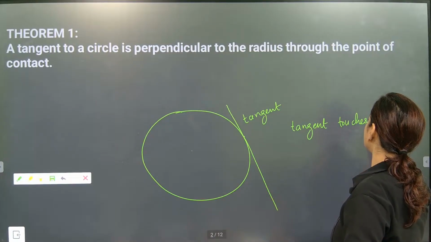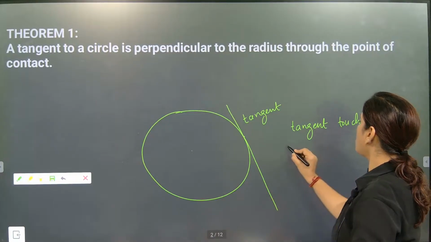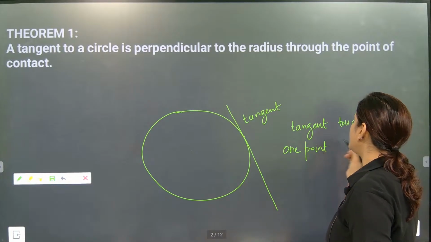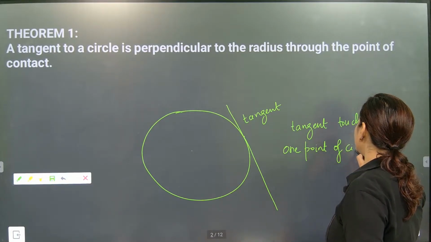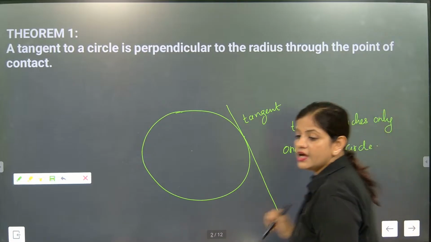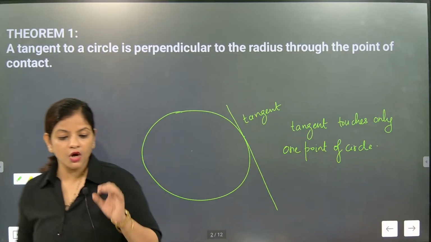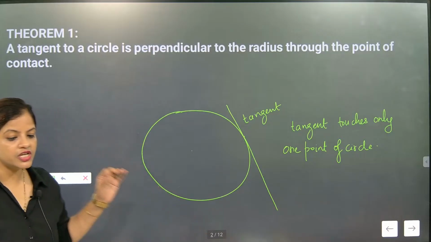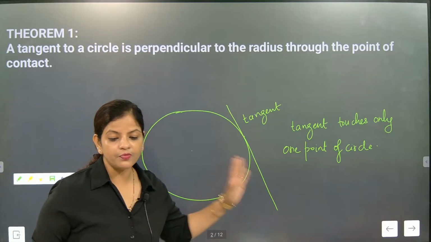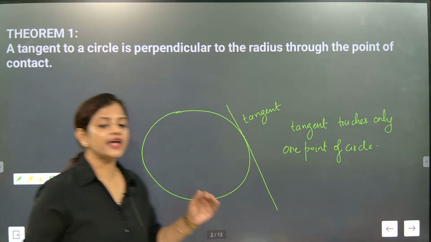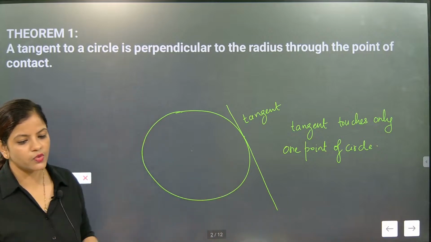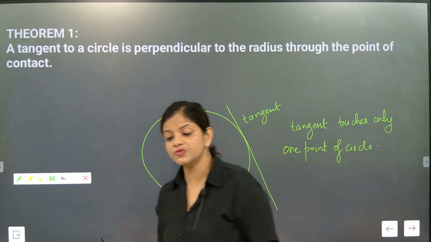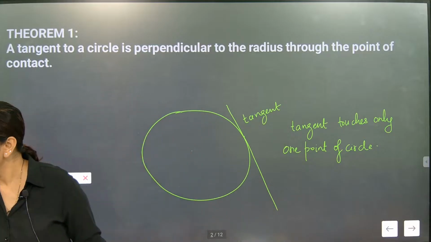touches only one point of circle. Tangent touches only one point of circle. This is one of the most important things. Ishrat, good evening, beta. Tangent is touching how many points, beta? Only one point. Understood? Now, how many tangents can a circle have? This is one question. Yes, absolutely correct. The circle will have many tangents.